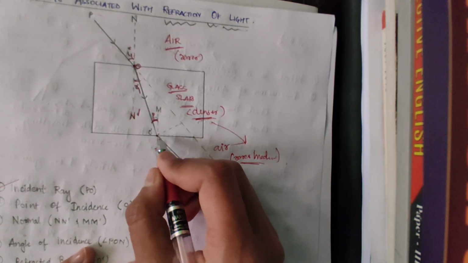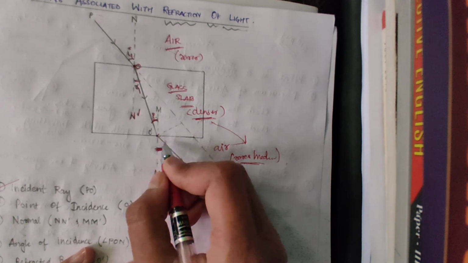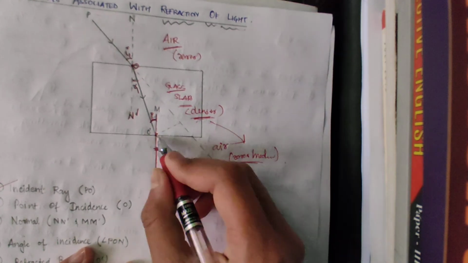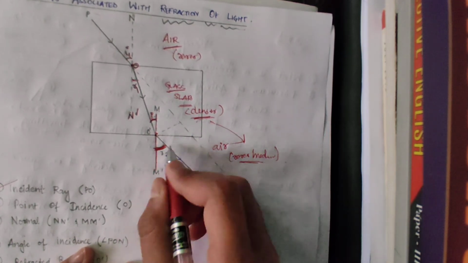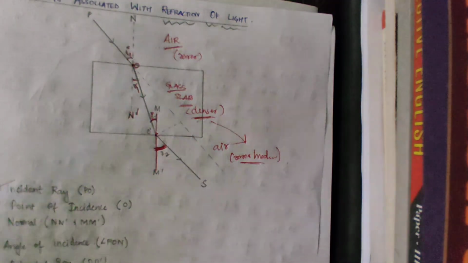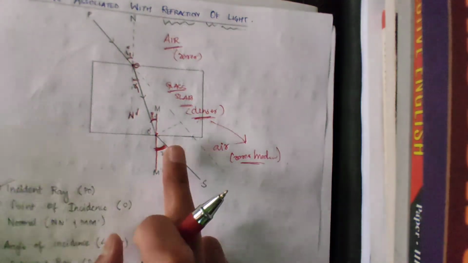See, the angle which the ray makes with the normal. This is the normal, right? Here, this is the normal, right? This one they make here, so this will be the angle of emergence. Okay, that one is the angle of incidence. All right, so I hope you understood this.